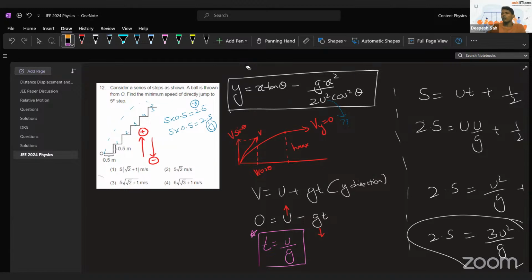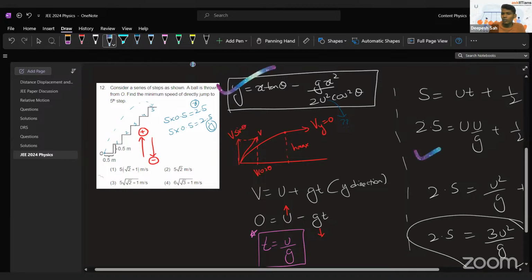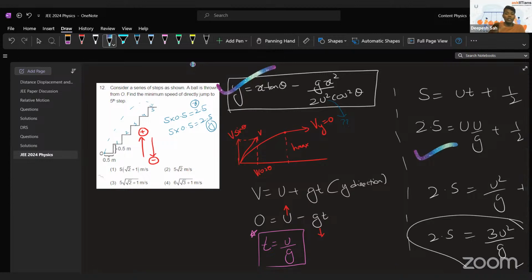Other than that, all the problems were straight away formula based, easy questions, or a situation based problem, which you guys can do in a mere 15, 20, 30 seconds. This might take more, or this formula will take you about 2 minutes, and this will take you approximately 2 minutes 30 seconds, and even that will not assure anything.